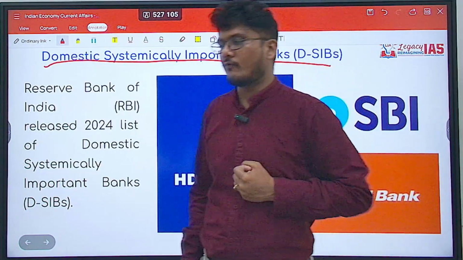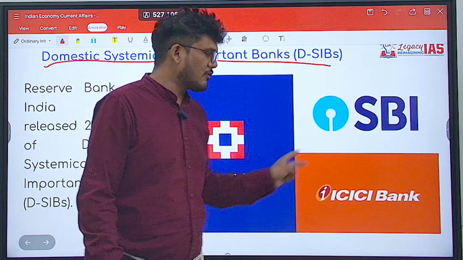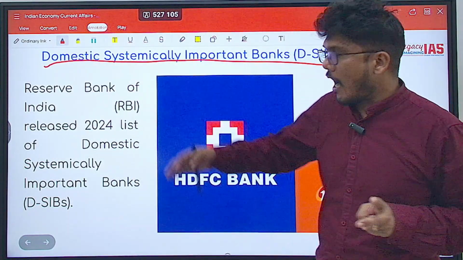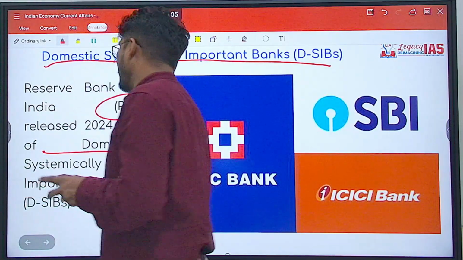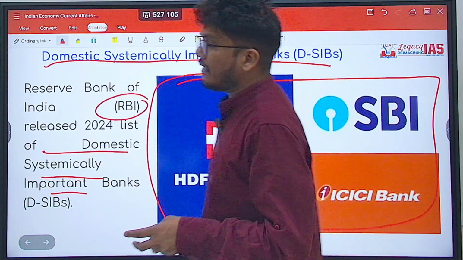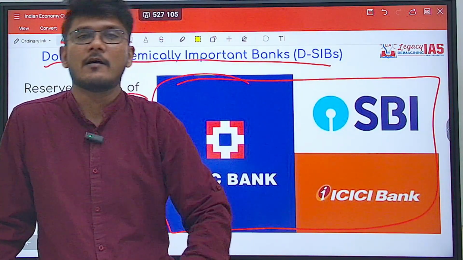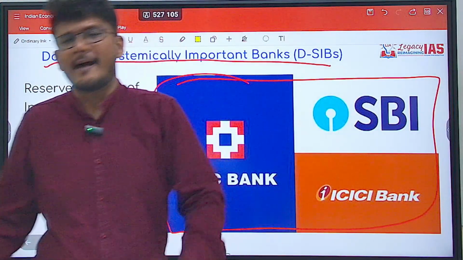Previously, three banks were there which were too big to fail, that is SBI, HDFC and ICICI Bank. Now a new list has been released by RBI. In this list also these three banks are there. So what does this mean? The three banks have retained the tag of domestic systemically important banks and no new banks have been added.